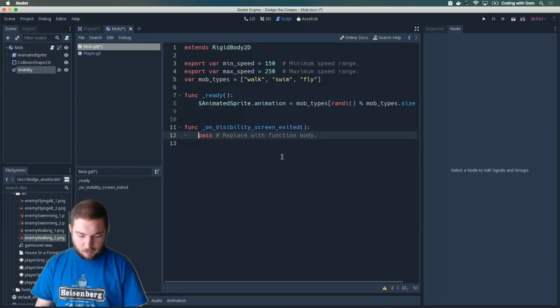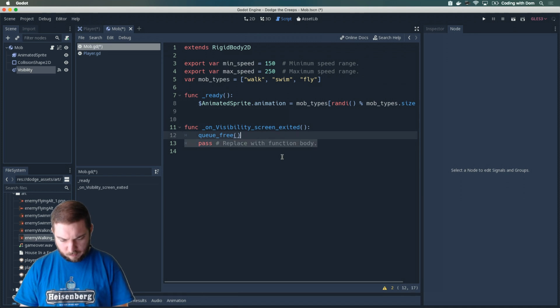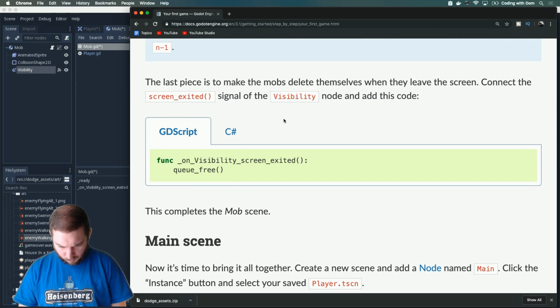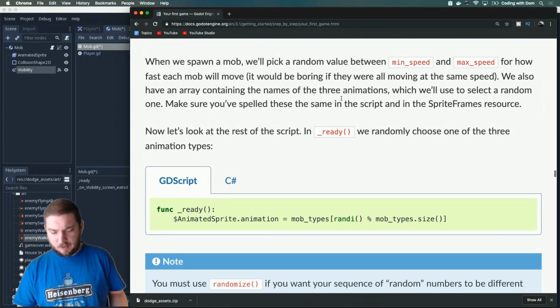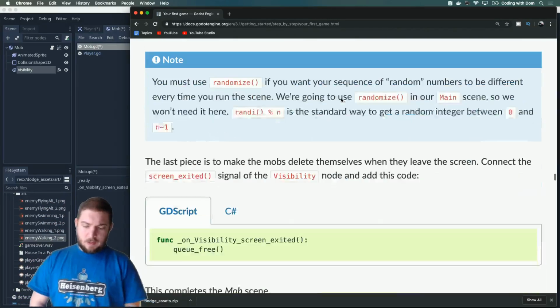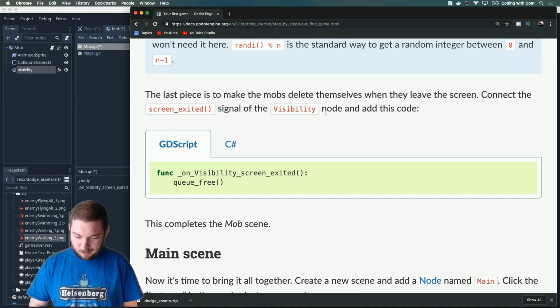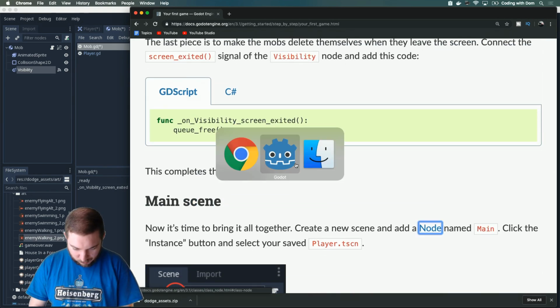Okay. Queue free. What does that mean? What does queue free mean? I need to add this to the notes. I don't know what queue free means. Why aren't you explaining this to me? Okay, maybe I can use the documentation.